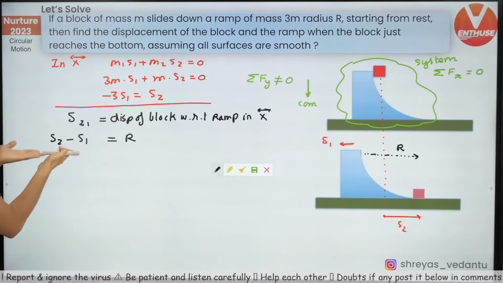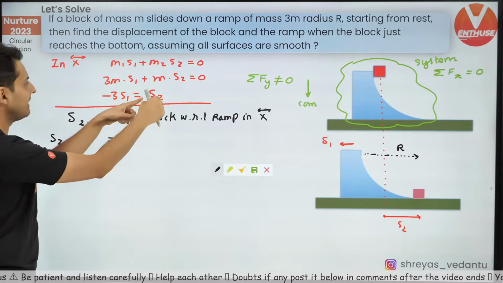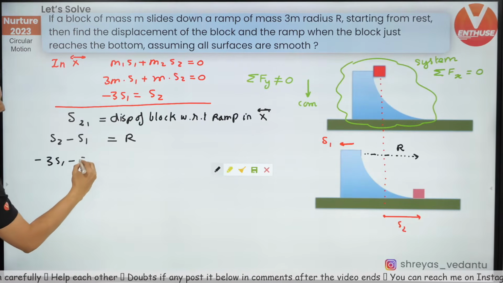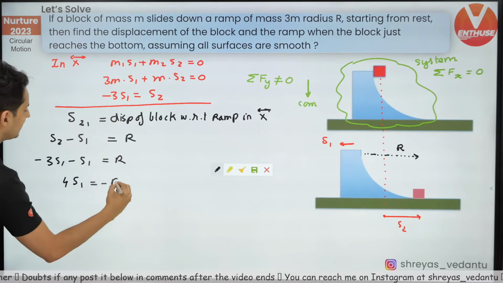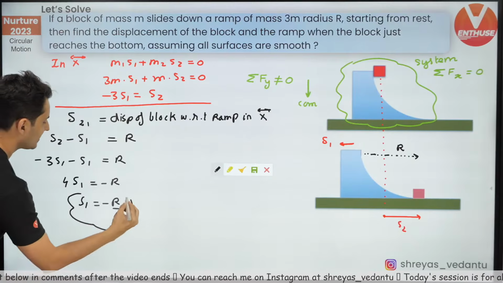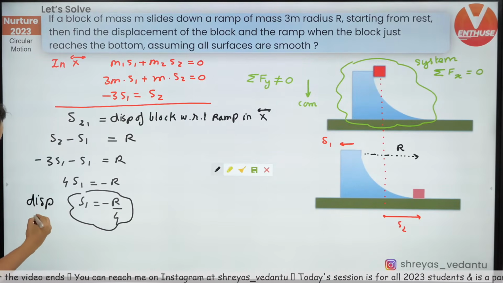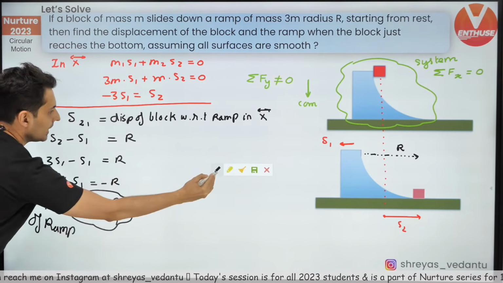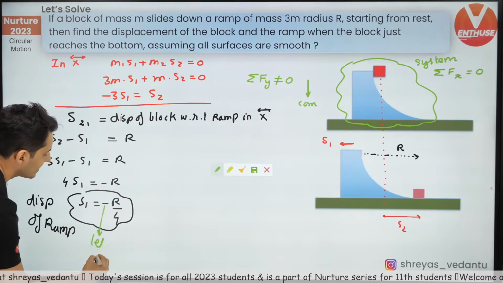Well, this is just by definition. Now use the substitution, the value of s2 which you have got over here in this equation. So minus 3s1 minus s1 is equal to r. So s1 times 4 is equal to minus r. So s1 is equal to minus r by 4. So what is this s1? S1 is nothing but the displacement of the ramp. And what is this minus sign denoting? This minus sign denotes that it is towards the left side.